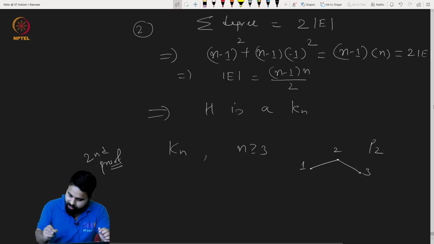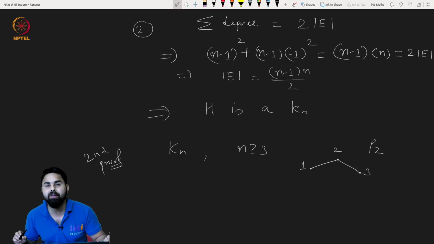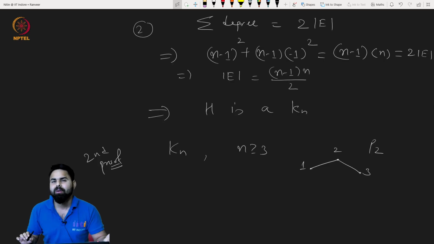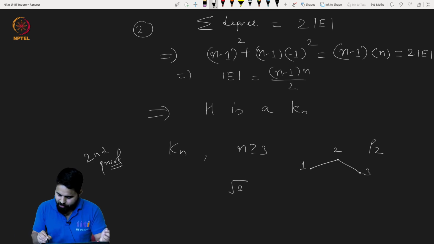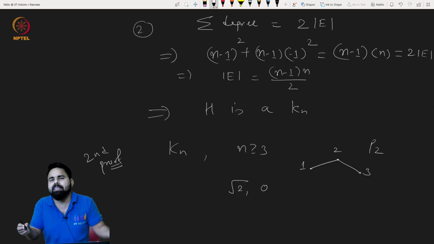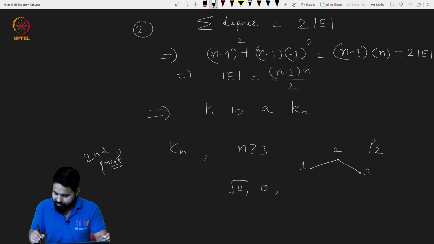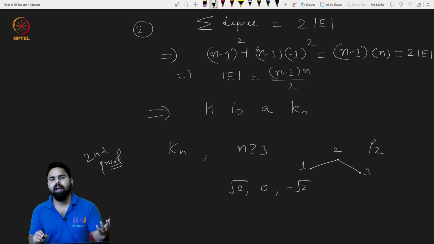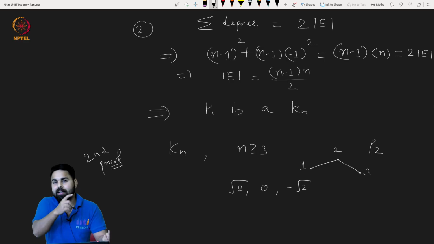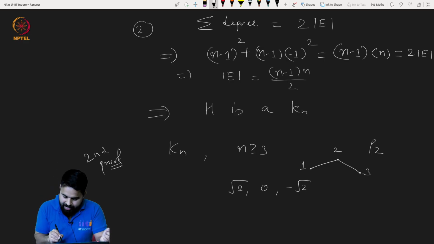Now suppose there is an induced P2. What are the eigenvalues of P2? The eigenvalues of P2 are the square root of 2, 0, and minus the square root of 2, because this is a bipartite graph, and in fact a star graph K1,2. And what are the eigenvalues given to us? They are n minus 1, and then the rest of the eigenvalues are minus 1, minus 1, and so on.